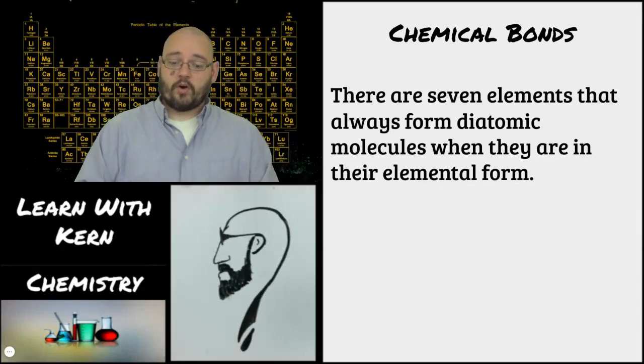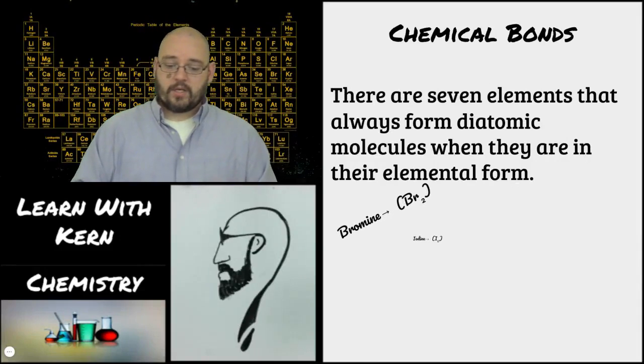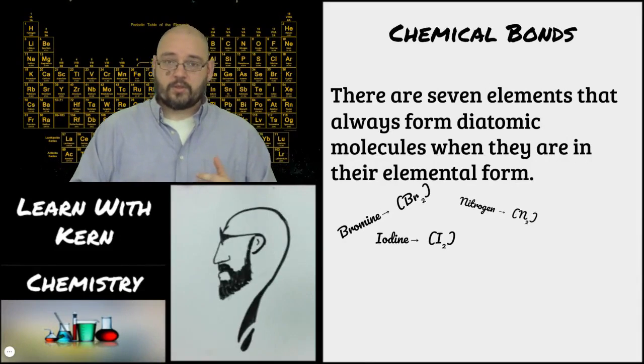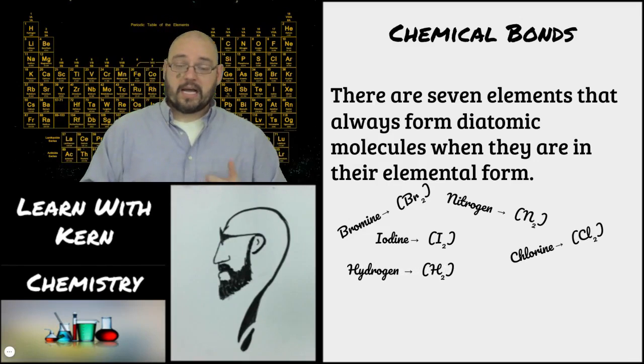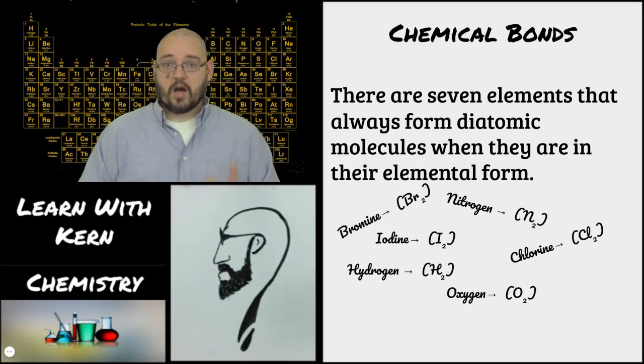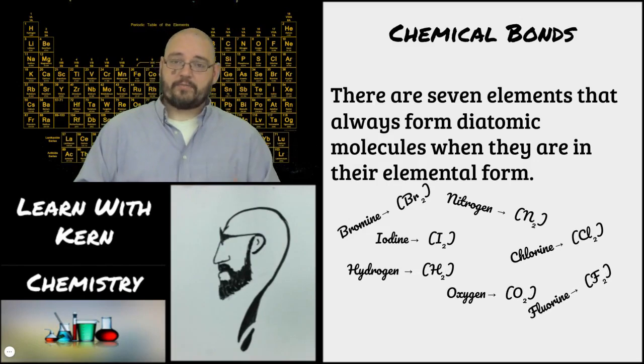Those 7 elements are bromine, iodine, nitrogen, chlorine, hydrogen, oxygen, and fluorine.